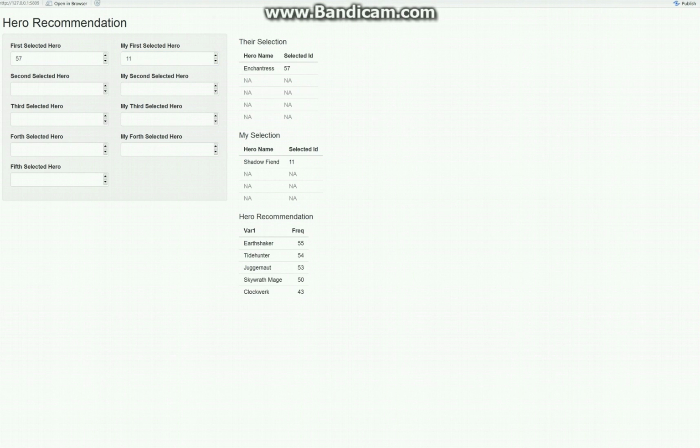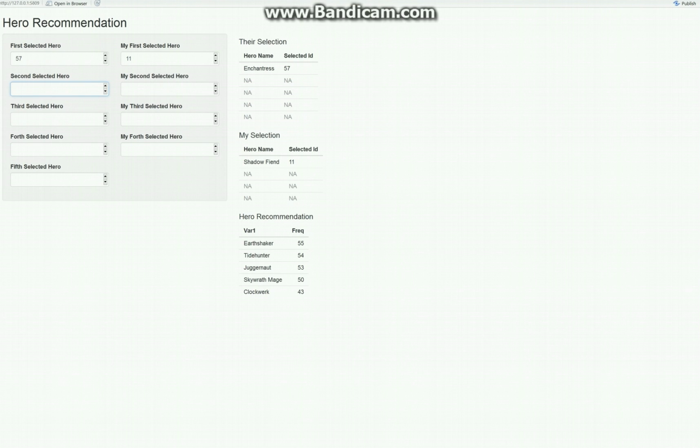And we can see that our app will give the 5 recommended heroes for team A for the next selection. And we can type more selected heroes to see how our app will work as the process goes on.